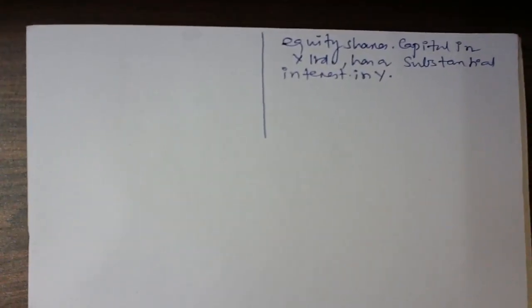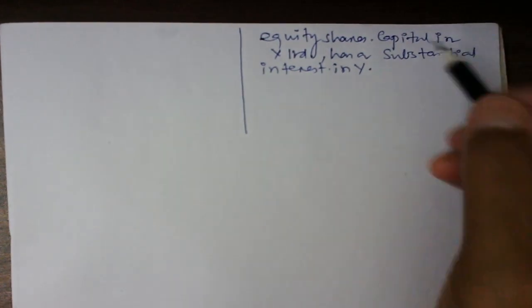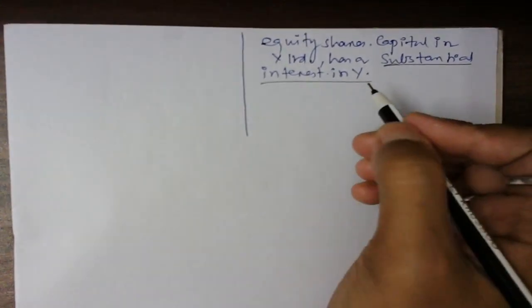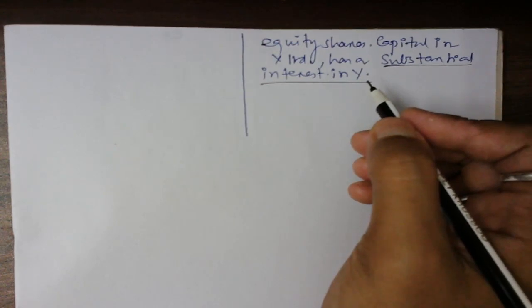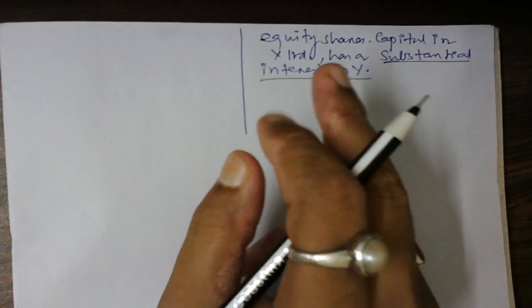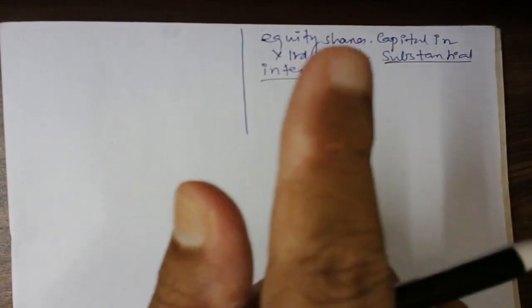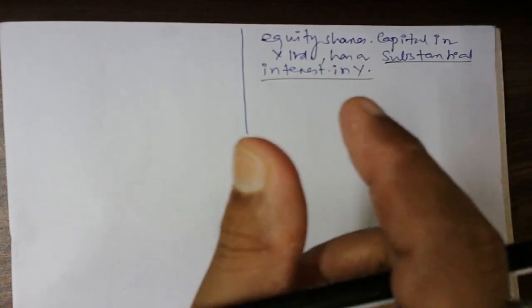Equity share capital in X Limited has a substantial interest in Y. I am repeating again: equity share capital in X Limited has a substantial interest in Y. Substantial interest means 20% or more voting power in that particular company. Guys, one thing you need to understand: the shareholder having substantial interest in the company is having 10% or more equity capital in the company.